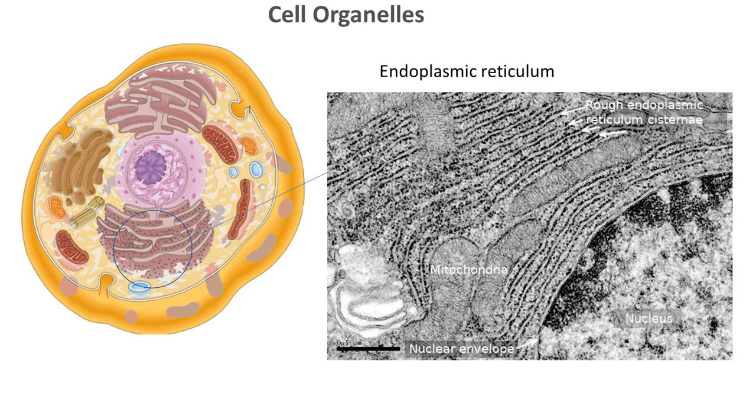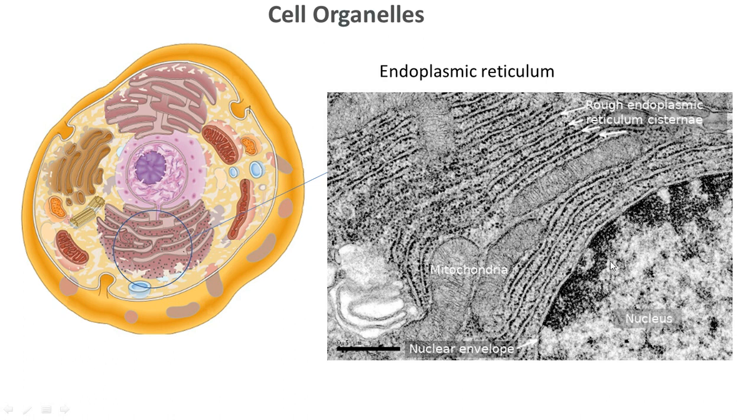Next one is endoplasmic reticulum. In endoplasmic reticulum, two types of specialized structures are there. One is rough endoplasmic reticulum, and the next one is smooth endoplasmic reticulum. The endoplasmic reticulum is always associated with the nuclear membrane. It actually covers a little bit of the nucleus.